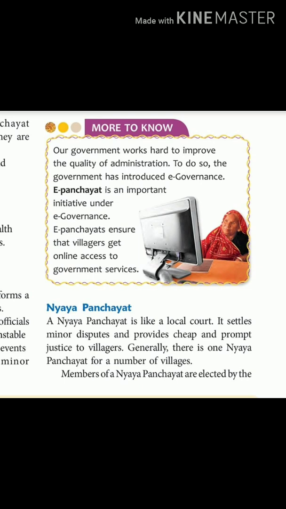Now we have more to know, children. That is, you can put it there. It is only for reading. Now on page 97, we see a collage of pictures which says functions of a Gram Panchayat. We have different images there. The first one is make arrangement for primary education. The second picture says providing clean drinking water. Then maintain street lights. Then provide seeds to farmers. Run health centers and build roads. These are the functions of a Gram Panchayat.